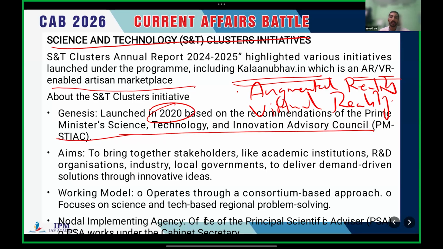It operates through a consortium-based approach. It focuses on science and technology based regional problem solving, and so on. Focus on regional problem solving. These are the general features of this particular initiative.